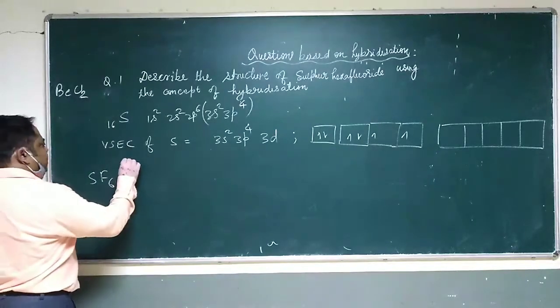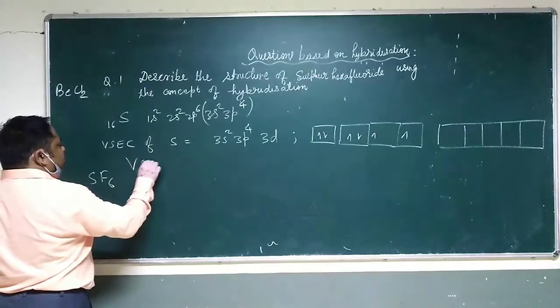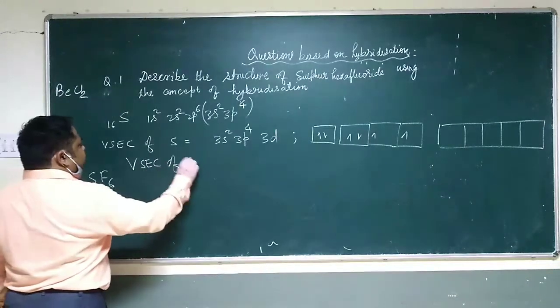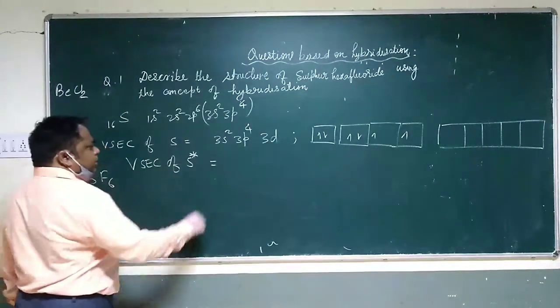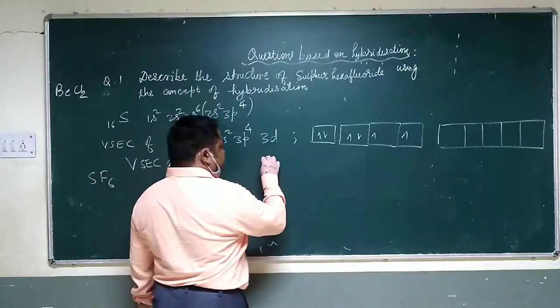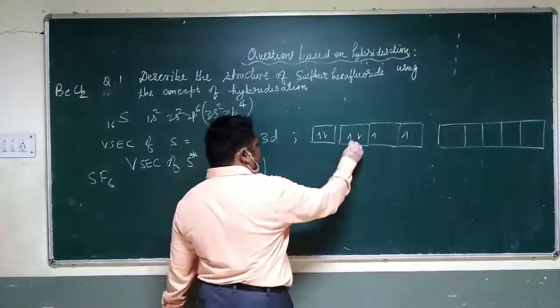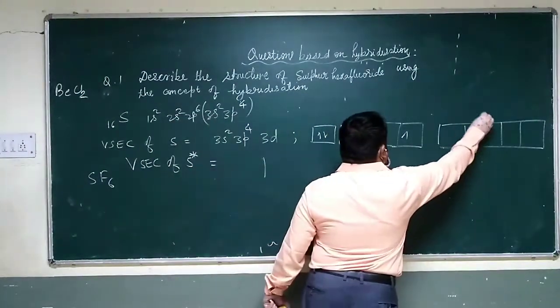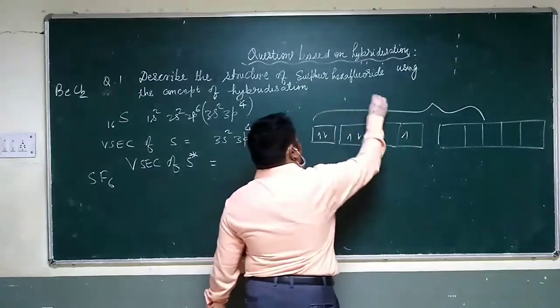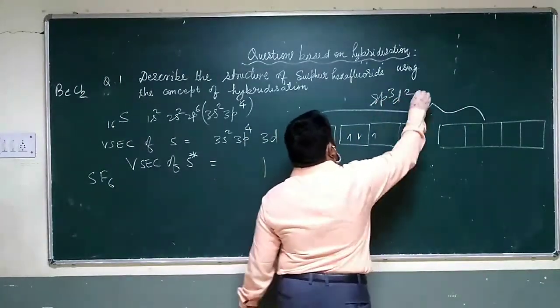So we have enough space for promoting the electrons. In the excited state, the valence electronic configuration of sulfur will take 6 boxes: 1, 2, 3, 4, 5 and 6. So it will form sp3d2 hybridization.